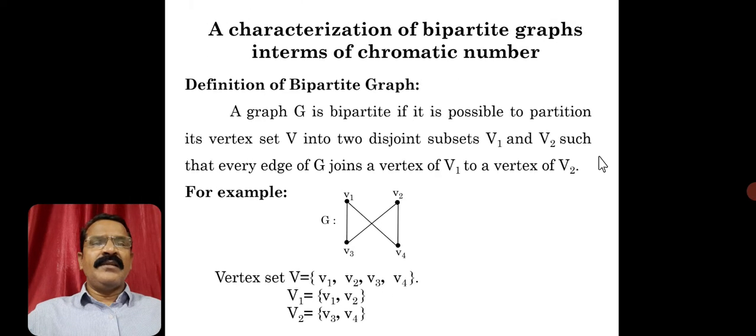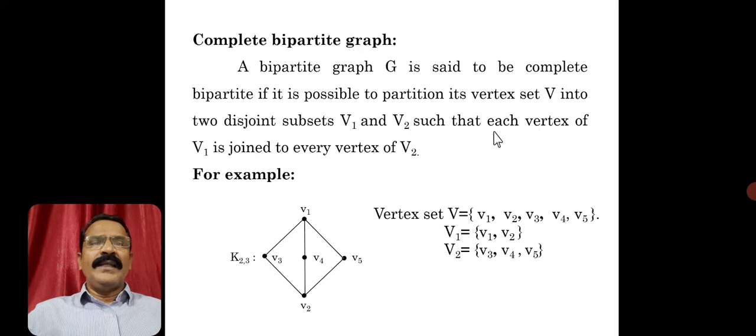Let us consider another example. What is the difference between a bipartite graph and a complete bipartite graph? A complete bipartite graph is also a bipartite graph. Again, it is possible to partition the vertex set V of the graph G into two disjoint subsets V1 and V2 such that each vertex of one set is adjacent with every vertex of the other set.